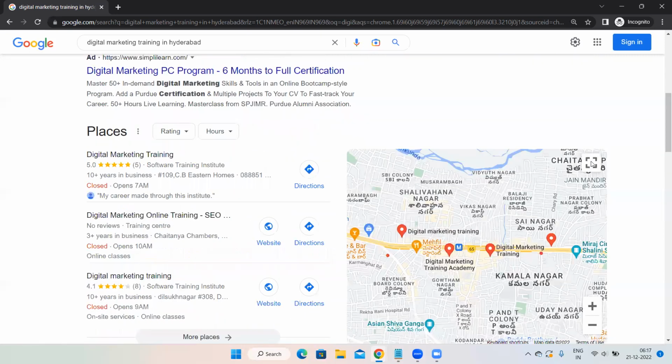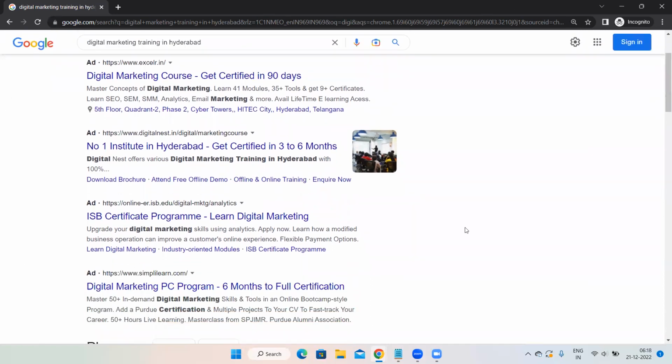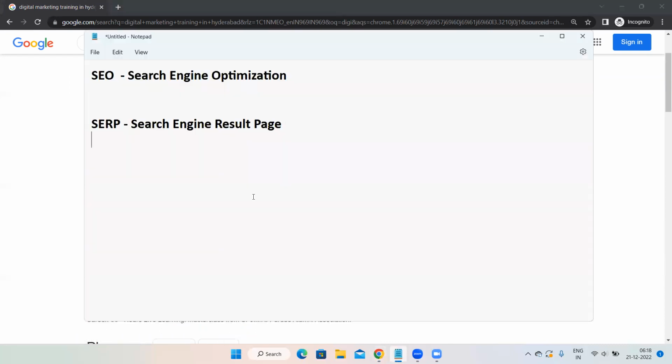Now, this search engine result page has a structure. What is the structure of search engine result page? I told you this complete page, wherever you see this Google results, is known as a SERP. The structure of this SERP is, the moment you search for a particular keyword, top 4 advertisements will appear. Can you see the advertisements over here? Advertisement symbol 1, 2, 3, 4. These are your Google ads. Let's not go deeper into Google ads, but wherever you see the advertisement, it is known as Google ad. So the structure of search engine result pages, top 4 ads you will be able to see.